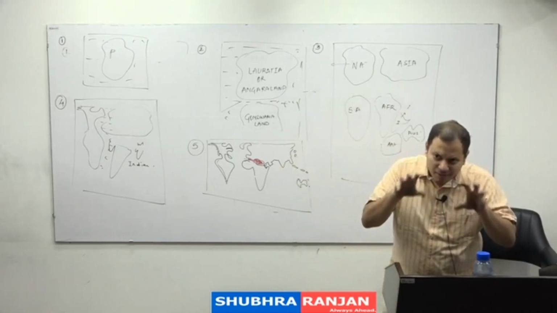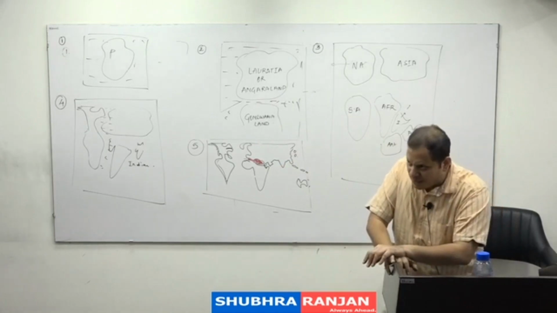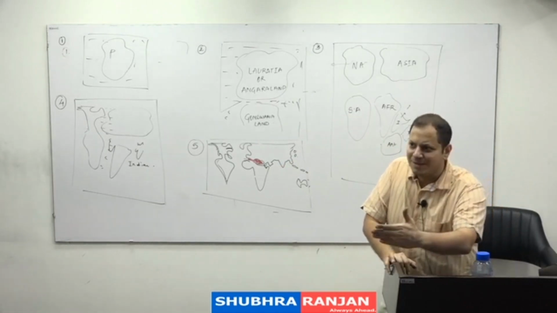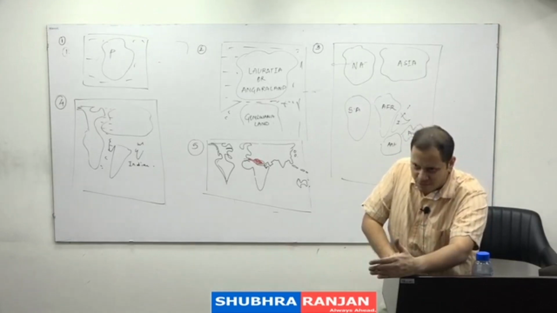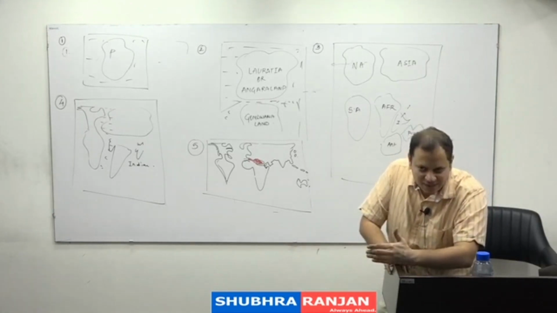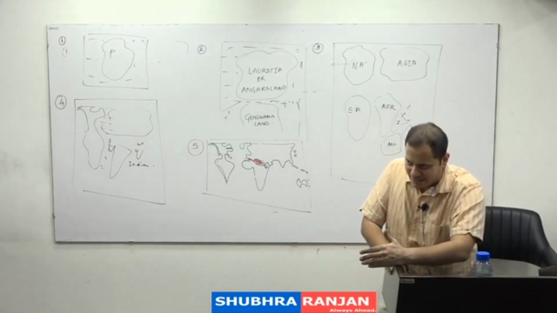The final movement of the continents gave rise to the present day arrangement of the continents. In the present day arrangement, the original Panthalassa was reduced in size to form the present day Pacific Ocean. While the original Tethys Sea was reduced in size to form the present day Mediterranean Sea.